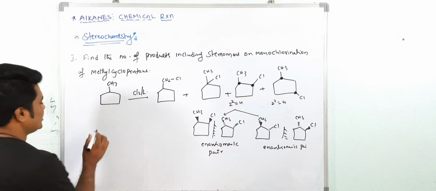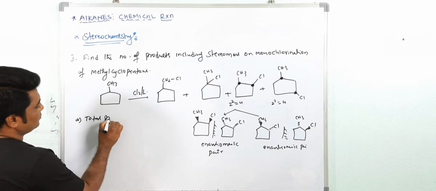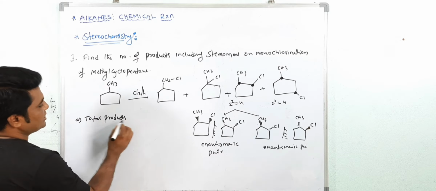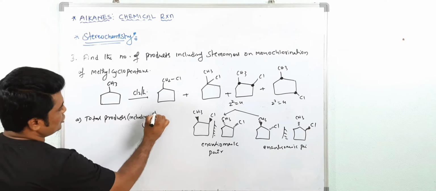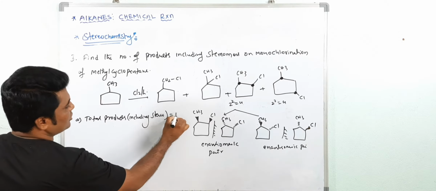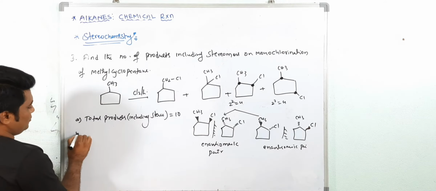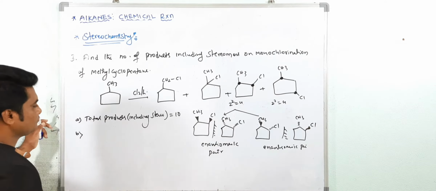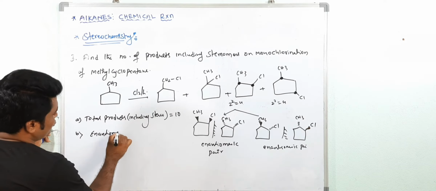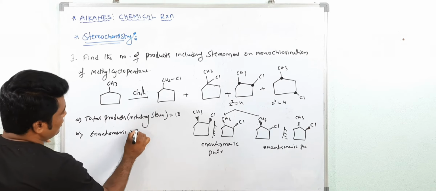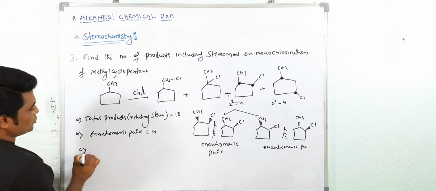The first question is A: total products here including stereomers. It was 10: 4, 4, 2, 10. Then B. What is the question here? Enantiomeric pairs. How many pairs are you getting? Only 4 pairs. Then C question.